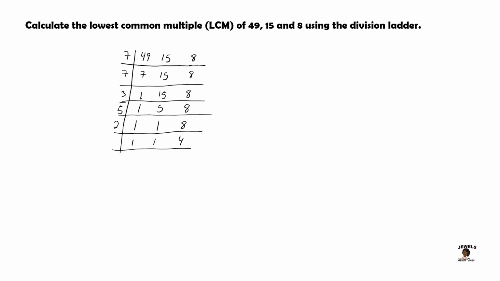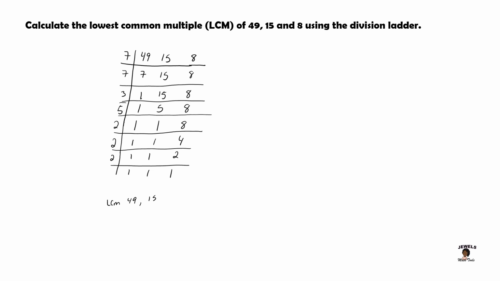I'll continue my division using the number 2, bringing down my first two ones. 2 divides into 4 twice. And we will end our division using the number 2, bringing down our first two ones again in our column since they're completely prime factorized, and 2 will divide into 2 once. So now that we have prime factorized our three numbers completely, we are now going to begin calculating the LCM.